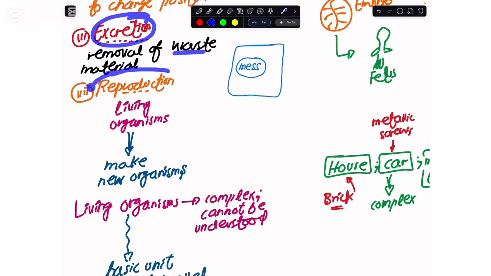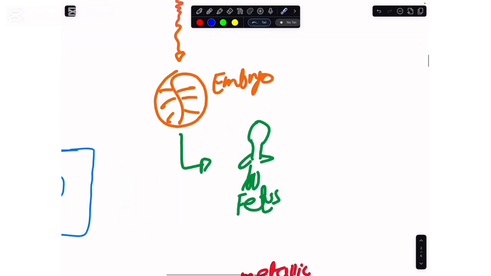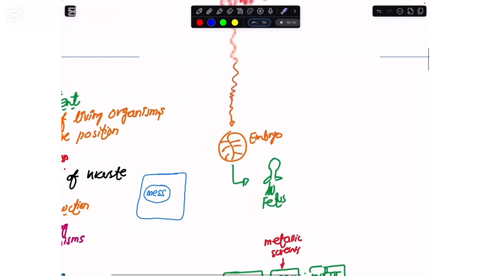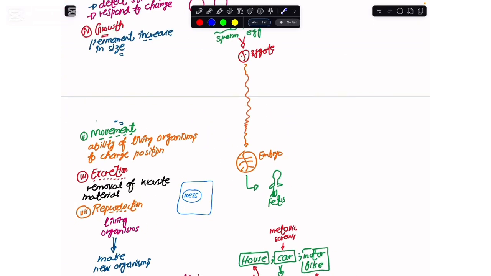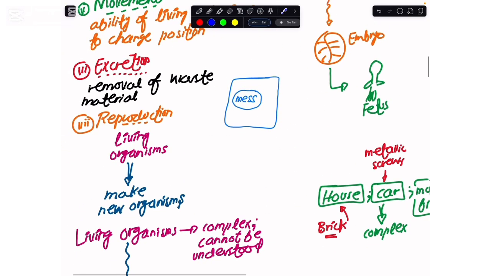And then there comes reproduction. As I have already told you, if I just continue from where I stopped, we formed this fetus and it is born, and he would be growing, and then at one point we human beings are going to die. So if during our life we are not making organisms of our own kind, then ultimately that species would become extinct. This is something we don't want. So simply, whenever living organisms make new organisms of their own kind, this is what we refer to as reproduction.